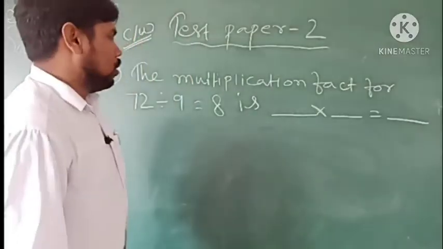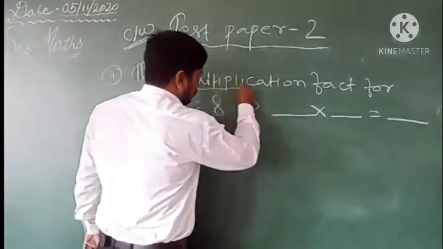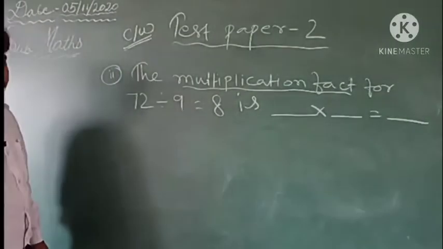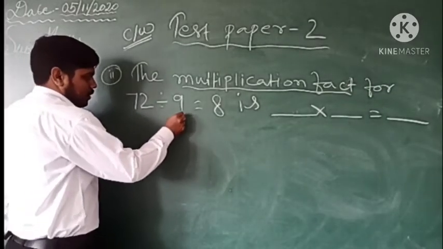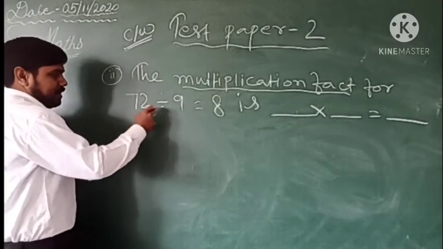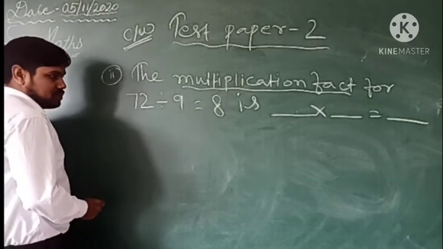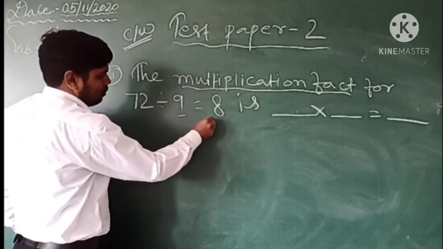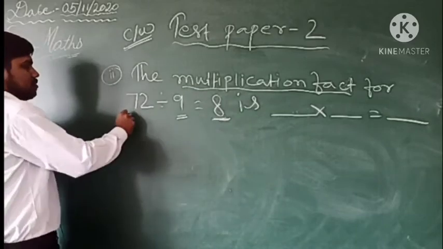So very simply we have learned what the multiplication fact is. Whatever division we have done, whenever we divide any number by any number, we get the quotient, right? And whenever we multiply the quotient and the divisor, we get the dividend.